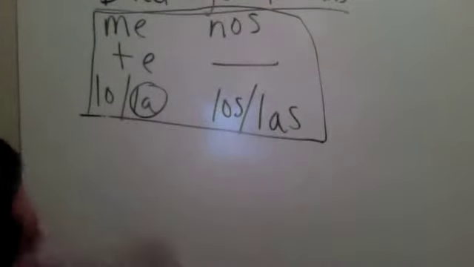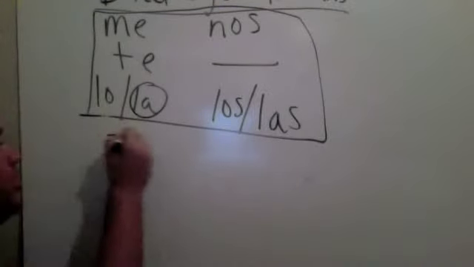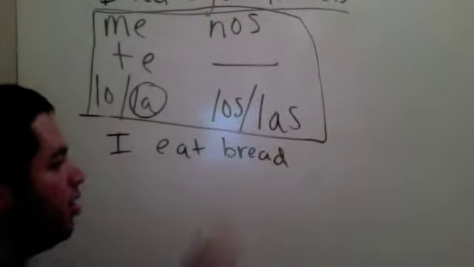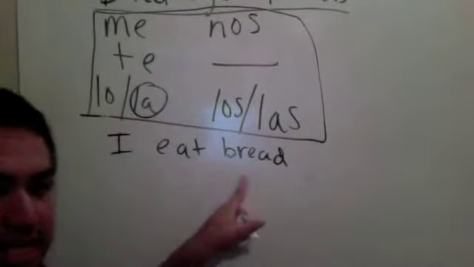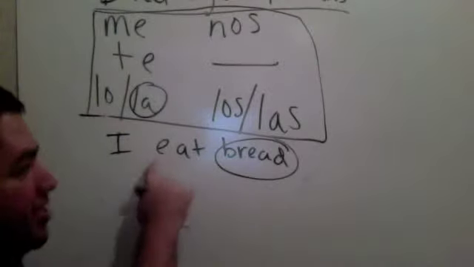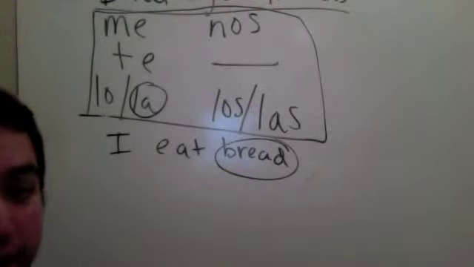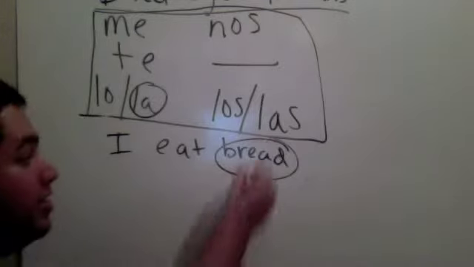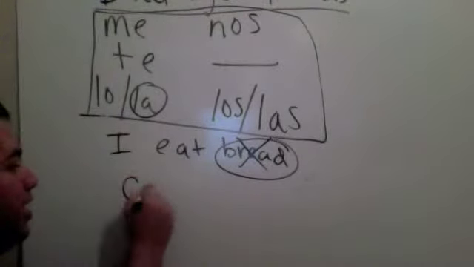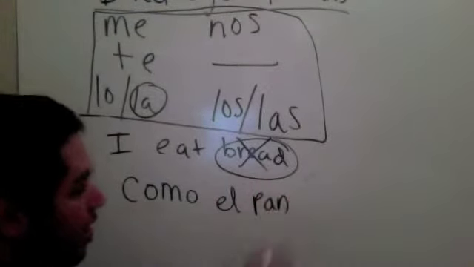Okay, what about, I eat bread. First, ask yourself, what's the direct object in this sentence? If you said bread, you're right. Okay? I can make this into a question. What are you eating? And my answer would be bread, right? This is the what we're replacing. We don't want to say bread anymore. We just used it. So you could say como el pan. Okay? Which one of these